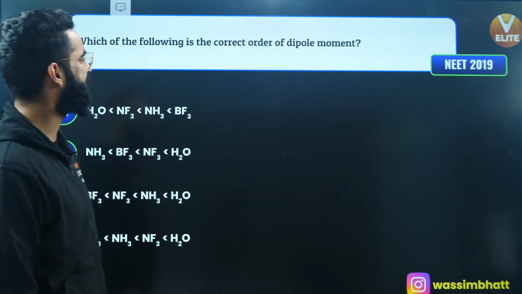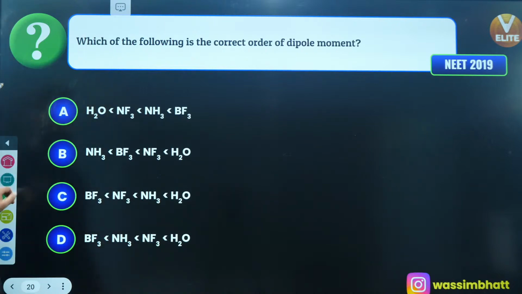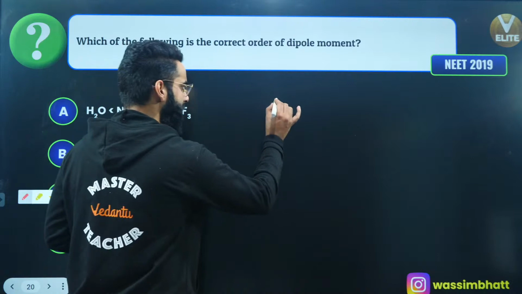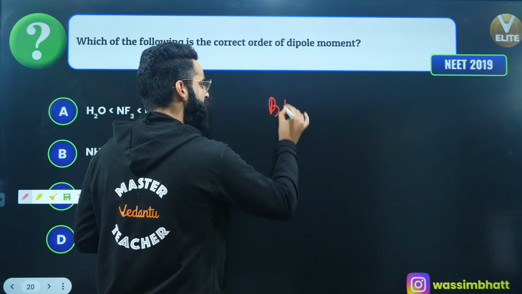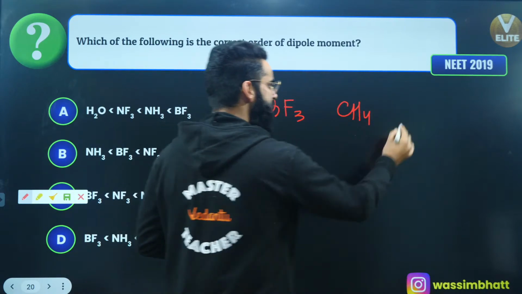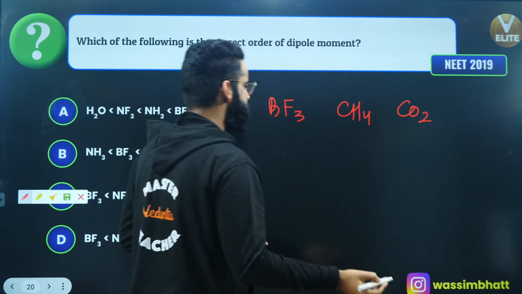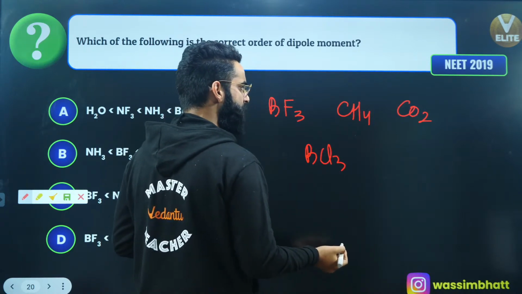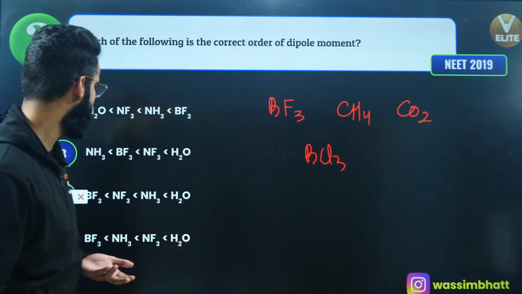Moving on to one more. Which of the following is the correct order of dipole moment? See guys, dipole moment. One of the species is first of all BF3, and you know BF3 is a molecule having 0 dipole moment. Similarly, CH4 has 0 dipole moment. Similarly, carbon dioxide has 0 dipole moment. Similarly, BCl3 has 0 dipole moment, right? These are all molecules having 0 dipole moment.